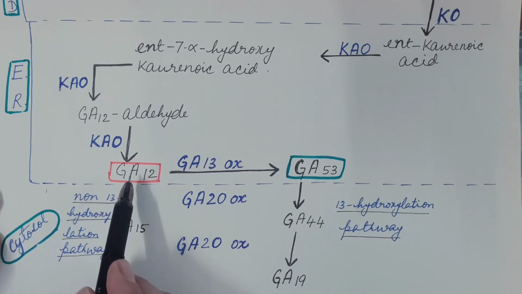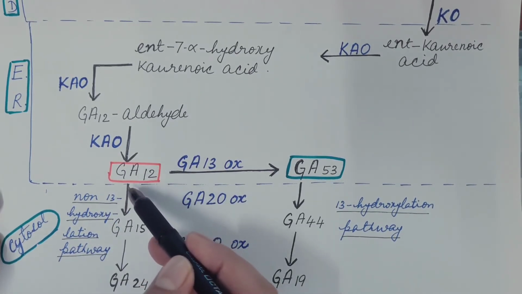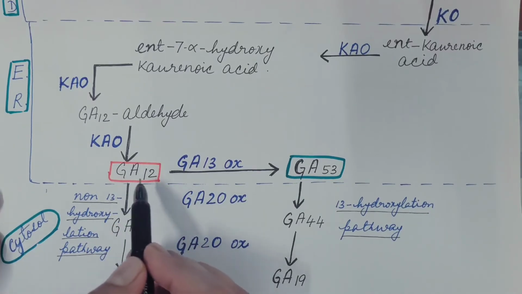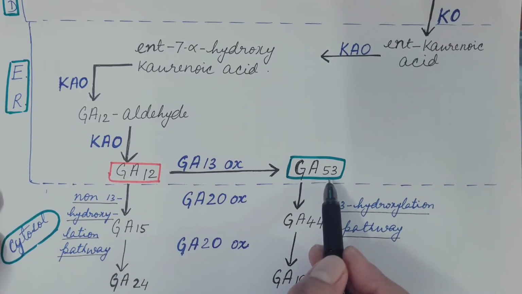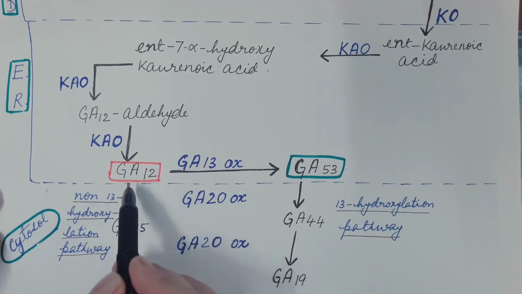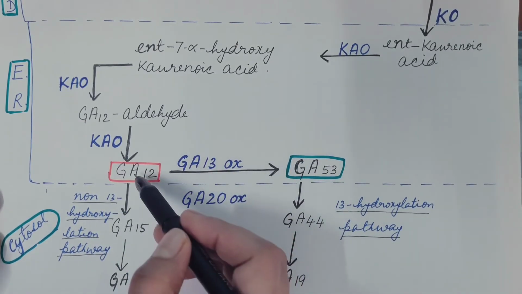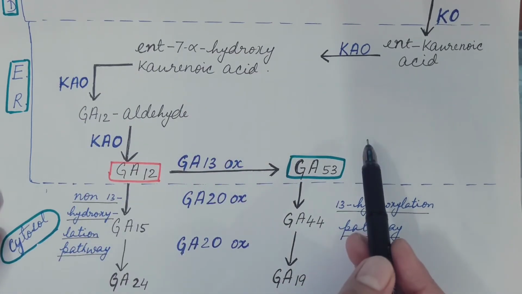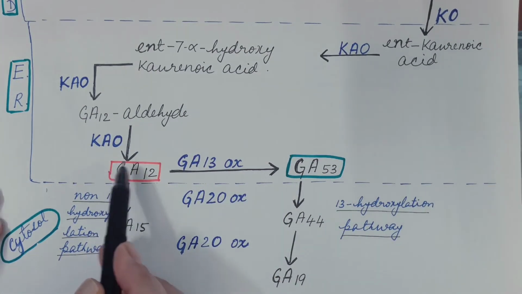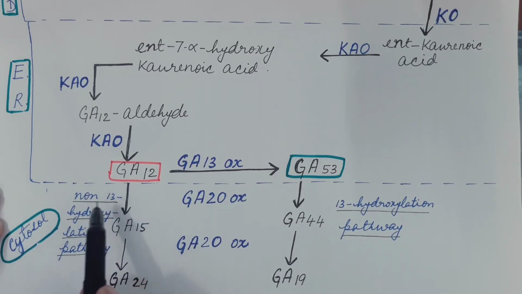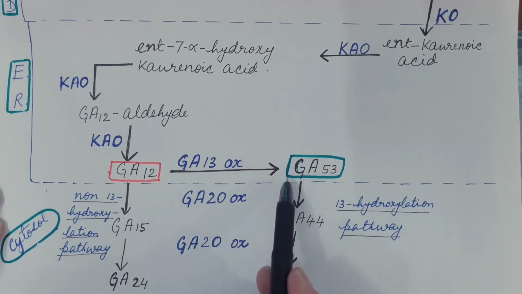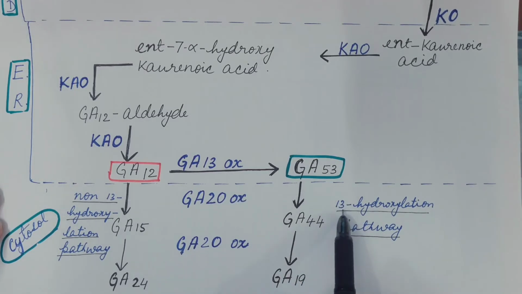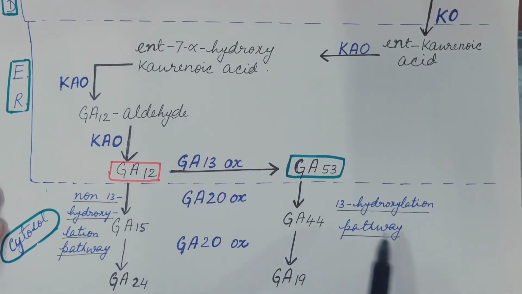Then this GA12 aldehyde is converted into GA12. This GA12 is present at the branch point. From this GA12 we get one pathway, or this GA12 is converted into GA53 by the hydroxylation of carbon number 13. So what we get? GA12 and GA53. All these steps take place in the endoplasmic reticulum. GA12 is the precursor of one pathway known as the non-13 hydroxylation pathway, and GA53 is the precursor of the other pathway known as the 13 hydroxylation pathway. And these two pathways take place in the cytosol.